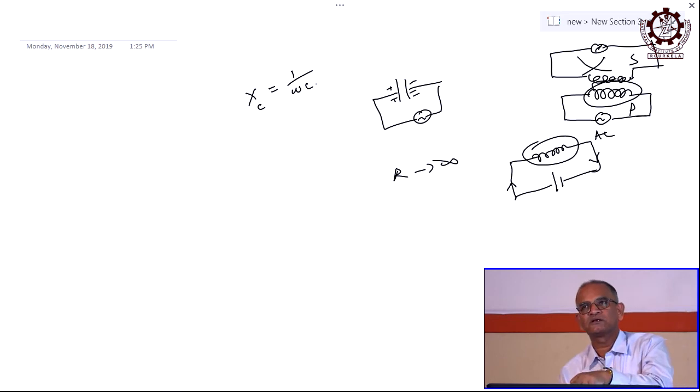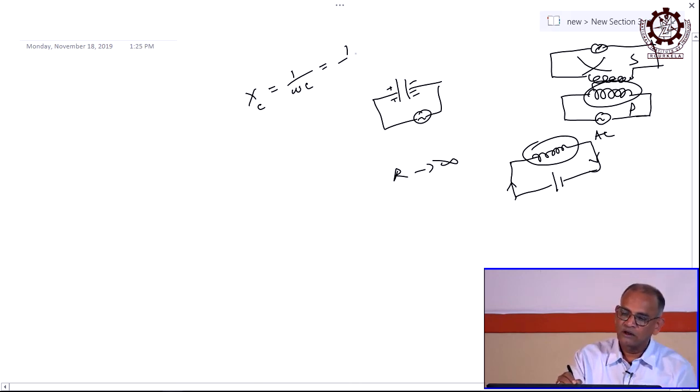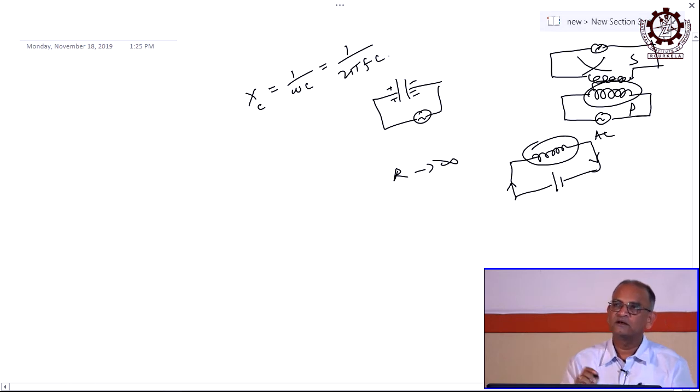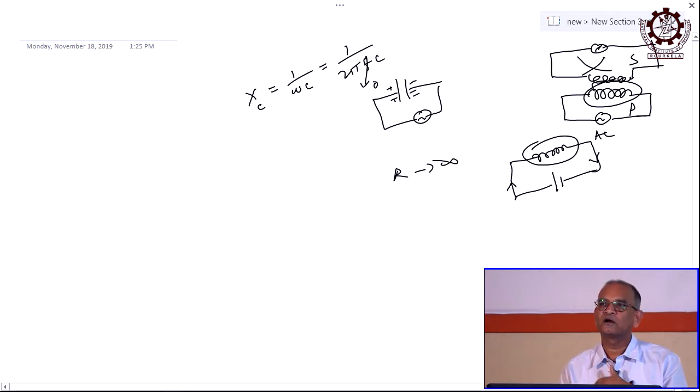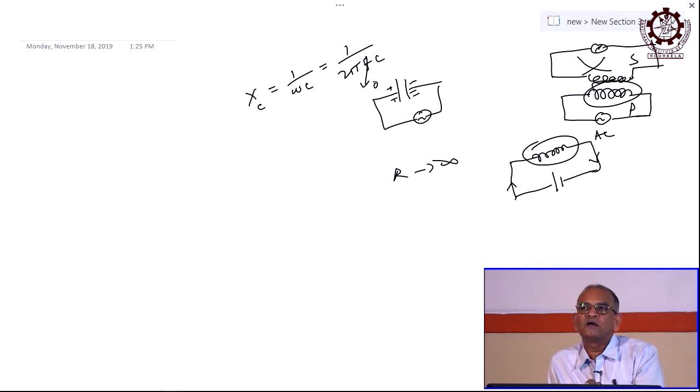When you are connecting with an AC source, everything is reactance, not resistance, but the meaning is the same, opposition. So, now you calculate what is the opposition? It is 1 by 2 pi f C. So, when it is DC, what is the frequency? For a DC source, frequency is how much? No frequency, it is steady, 0. So, if it is 0, then what is your reactance? Infinite, meaning it is opposing infinitely, that means it does not allow the current to go, right. So, a capacitor in a DC circuit is equivalent to an insulator, it will not allow the current to go through it.